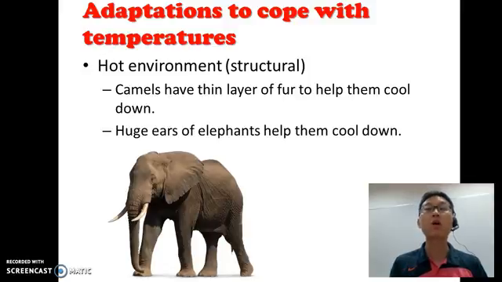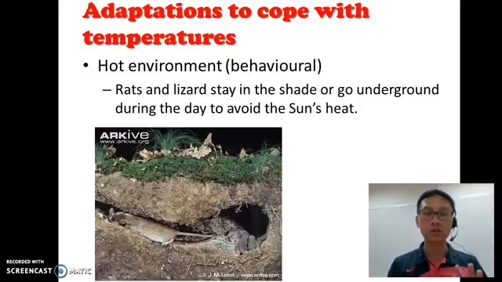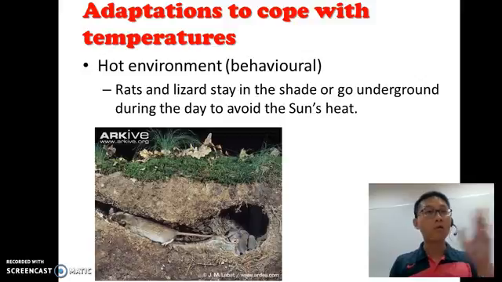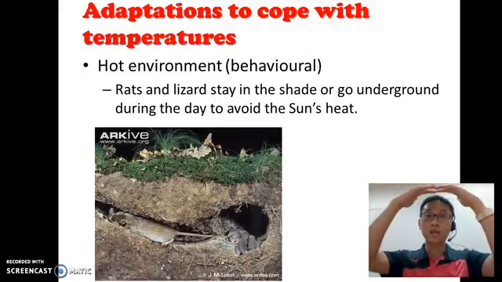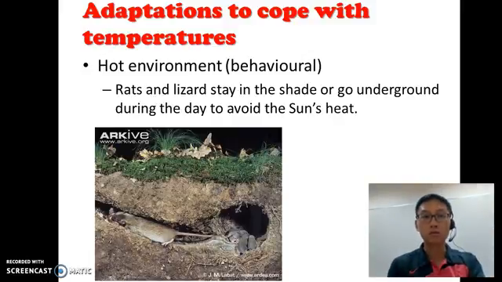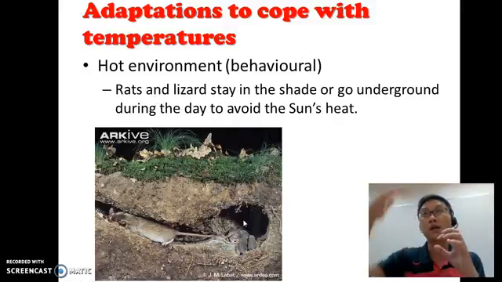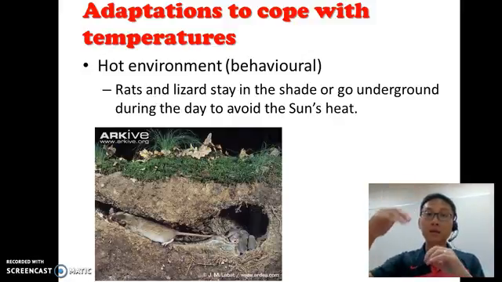So these are structural adaptations. Now, for rats and lizards, they stay in the shade, some place that's shaded, or they actually go underground, like you see here. See these rats, they burrow underground, because underground is much cooler, it gives them shelter from the sun. So this is a behavioral adaptation.